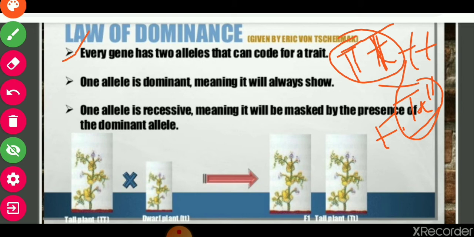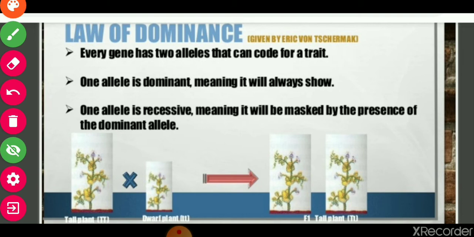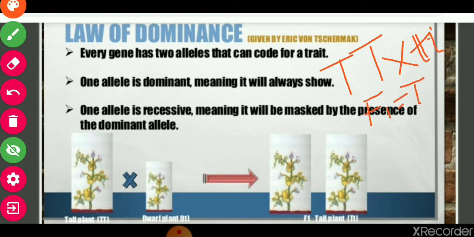One allele is recessive, meaning it will be masked by the presence of the dominant allele. See what is happening here. If a capital T plant, meaning tall, is crossed with a dwarf, meaning small t genotype, then in F1 generation all plants have capital T small t genotype and they are all tall.